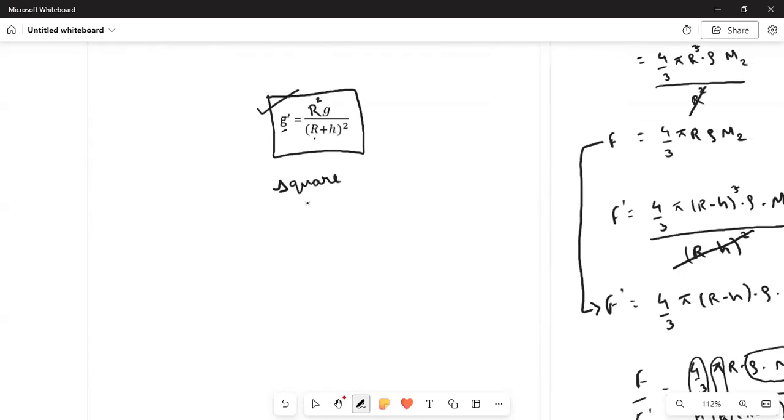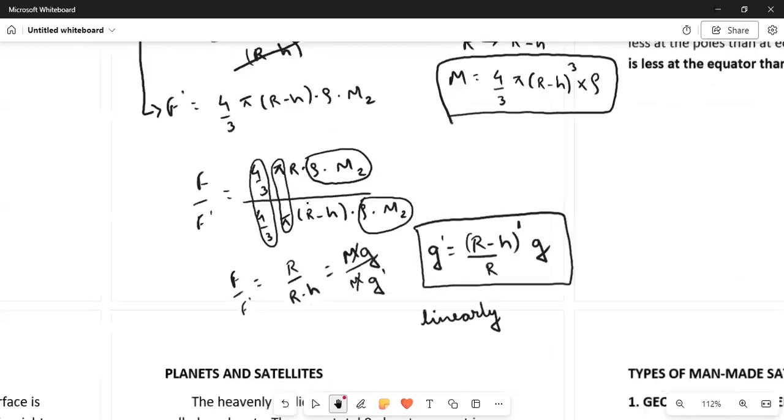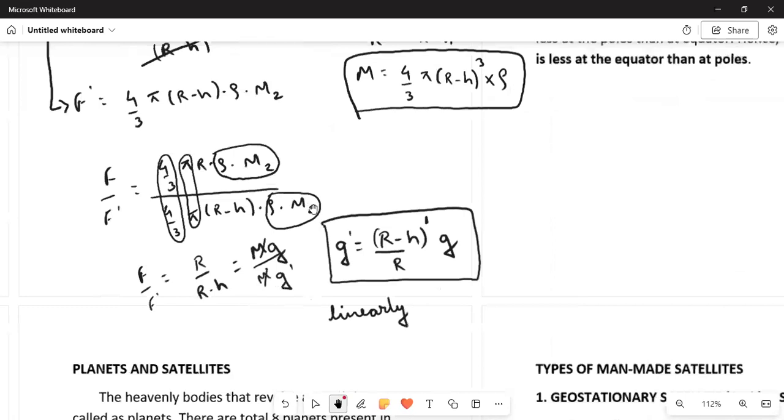So whenever we try to draw a graph for the change in the value of g outside the surface of Earth, we'll always get a parabola. But when we draw the graph for the change in the value of g inside the surface of Earth, we'll always get a straight line.